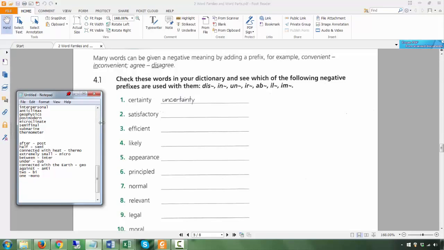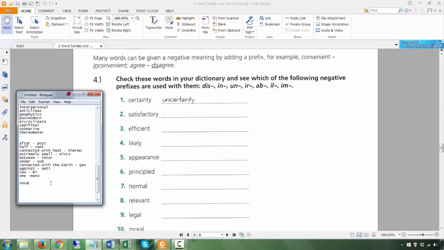And you put some negative prefix, and UN would make it the opposite, but you can't put an IR, for example. I mean, different words have different negative prefixes, okay? But they all mean the same thing, which is the negative, the opposite of the word, right?